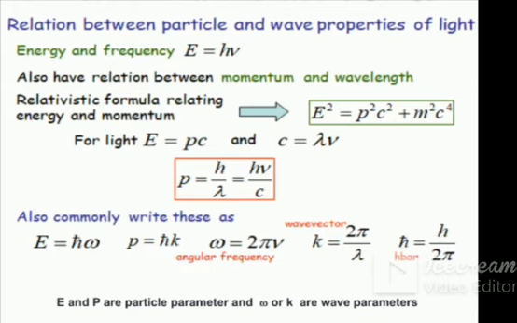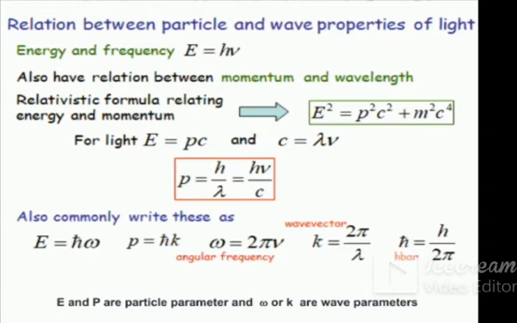Now we see what is the relation between the particle and wave properties of light. Here we have to say the duality of matter wave or radiation. That means the particle parameters and wave parameters we take into consideration. Here the energy and the frequency are related by the relation E is equal to h nu, where h is the Planck constant and nu is the frequency of the radiation.